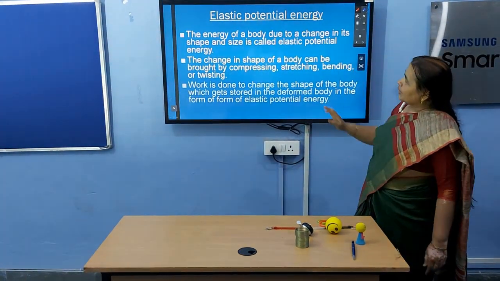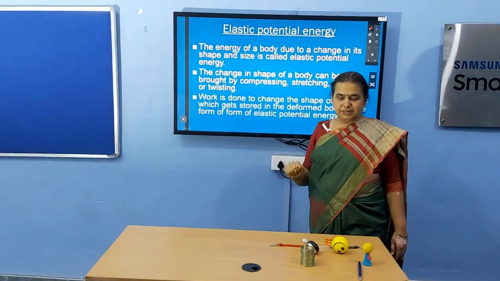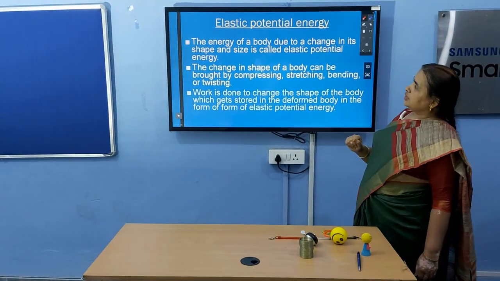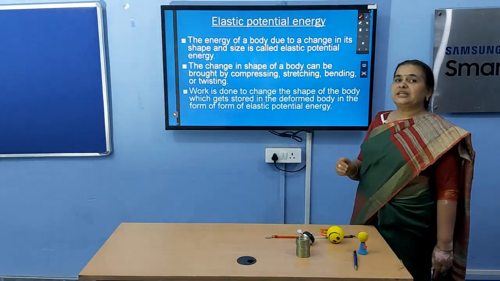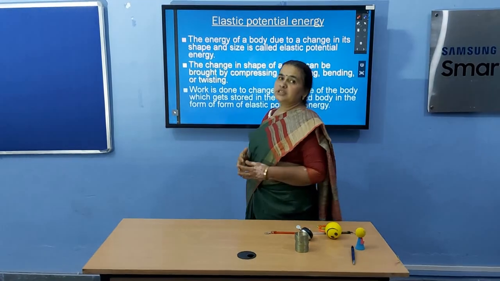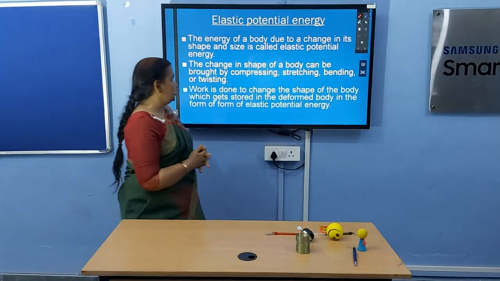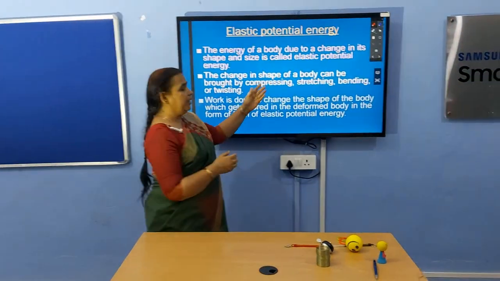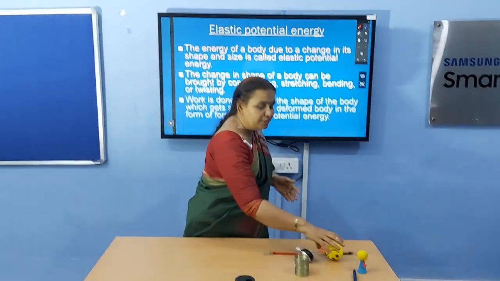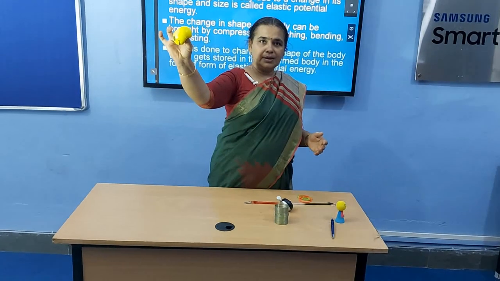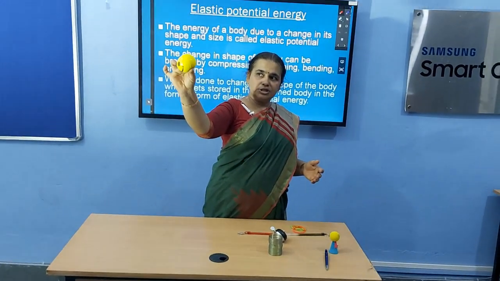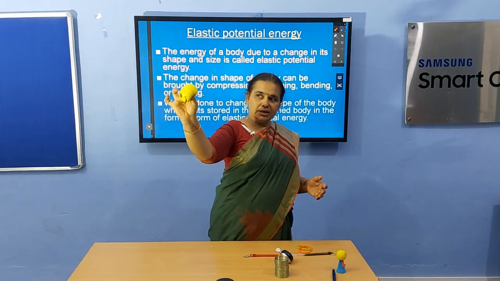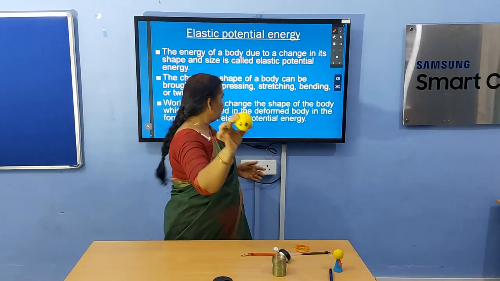Then let us talk about elastic potential energy. Elastic potential energy is the energy possessed by the body due to virtue of its shape or configuration. The change in shape of a body can be brought about by compressing. Suppose we compress this ball. It gains energy due to its change in shape. This is elastic potential energy.